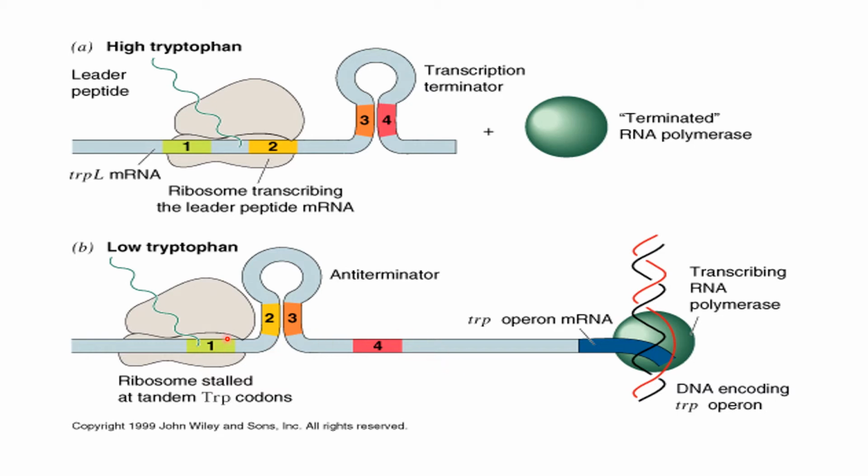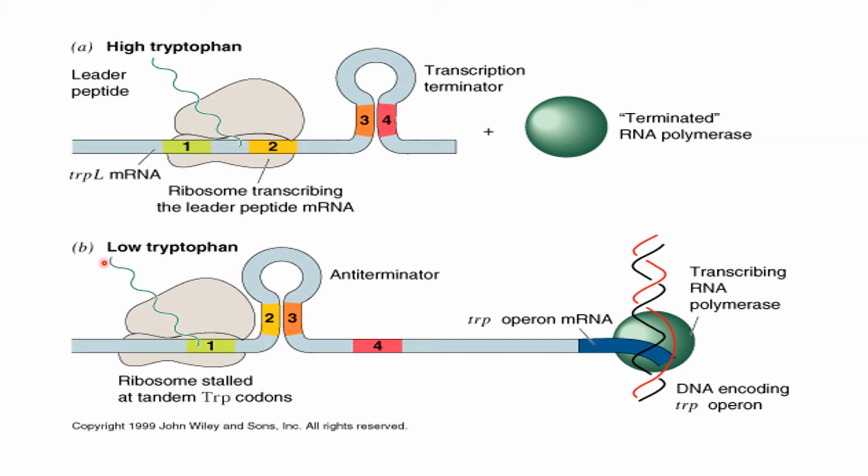If the attenuator is formed between segment 2 and segment 3, the process continues, the messenger RNA continues, and these genes are further translated to form polypeptide chains, which are actually the enzymes for the synthesis of tryptophan.